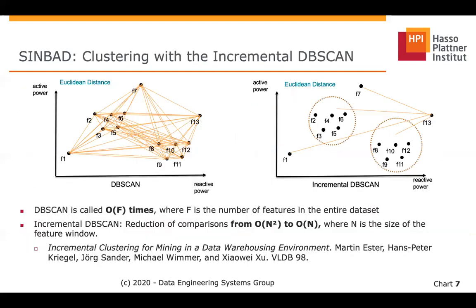The next dimension of optimization is the clustering algorithm, which for the baseline is the DBScan. In Simbad, we replace DBScan by the incremental DBScan, a clustering algorithm based on DBScan that fits perfectly the incremental characteristic of the feature window. Furthermore, it has a complexity of O of N instead of O of N squared. The incremental DBScan is taken from the literature and is described on the reference below from VLDB 98.